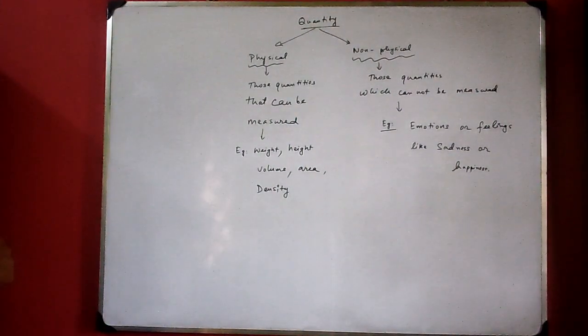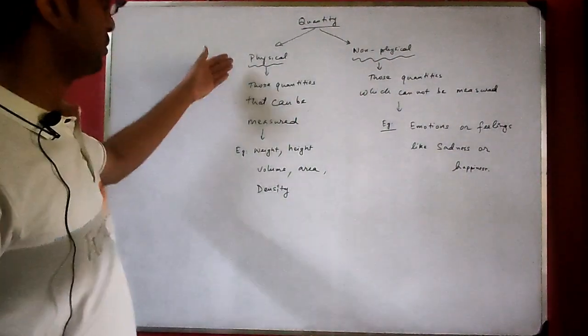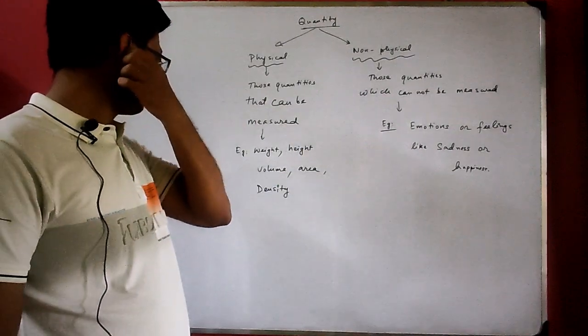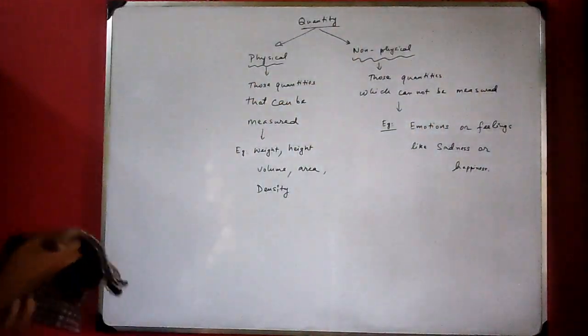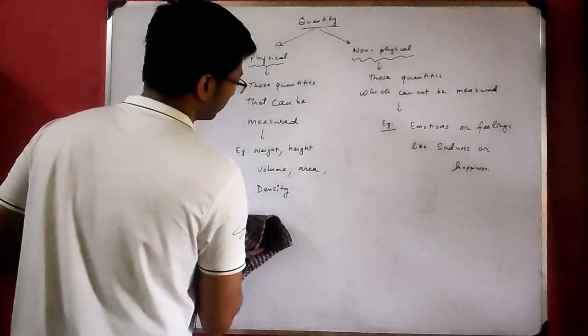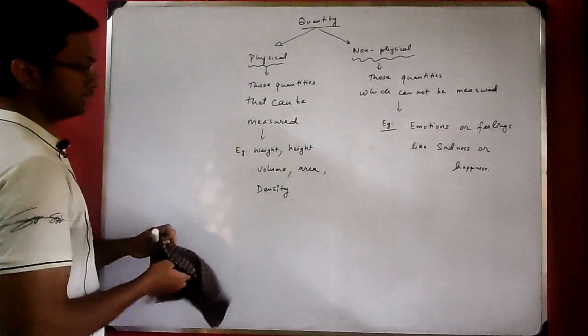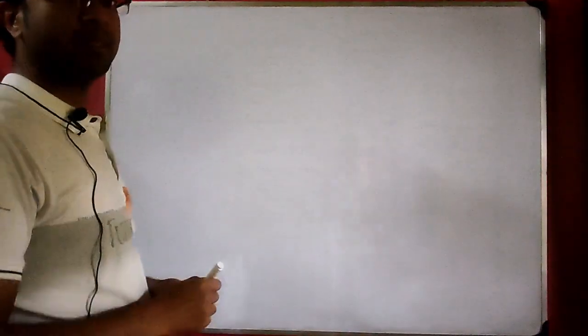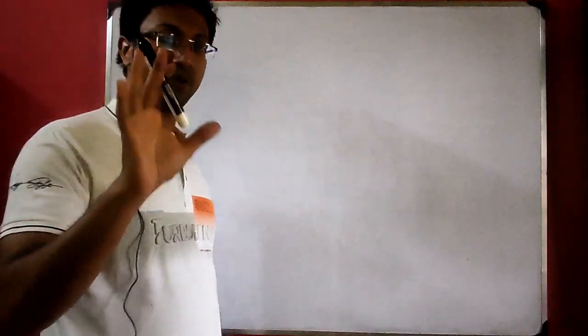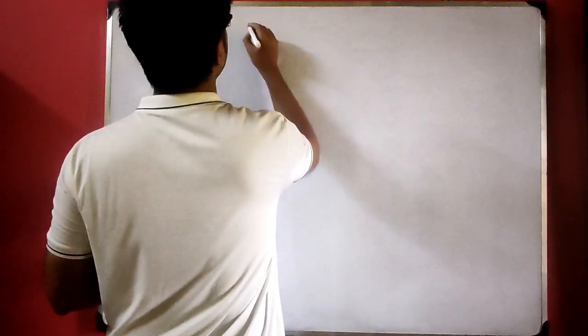Now in this chapter we are going to study some of the physical quantities and we will also learn how to measure them. So let's see what physical quantities we are going to study in this chapter. First, we are going to start with density. So let's see what is density. Density is the mass of an object per unit volume. See, what does it mean? First let me write.